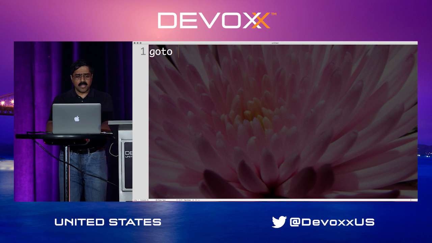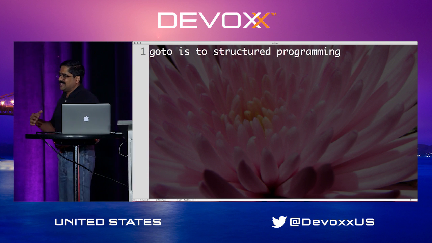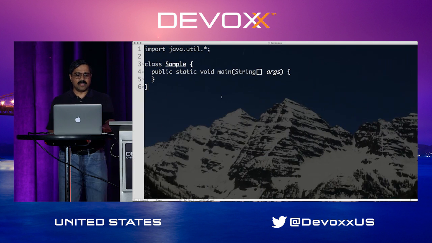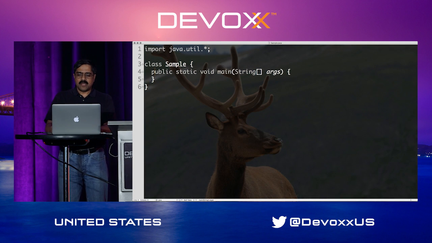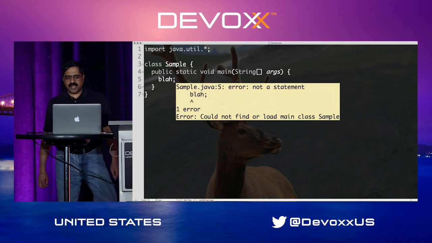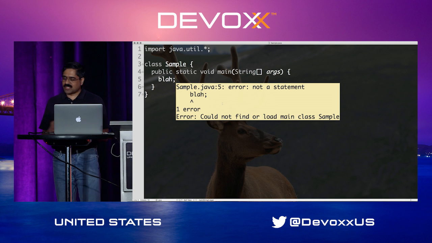So I'm going to say goto is to structured programming. In other words, this is something we have been really hammered with, is not to use gotos. Let's entertain the thought just for a minute. Here I am in Java code. I'm going to go ahead and call a little thing called blah. Very carefully notice what this says to us. It says error, not a statement. Just keep that in mind. Blah is not a statement.